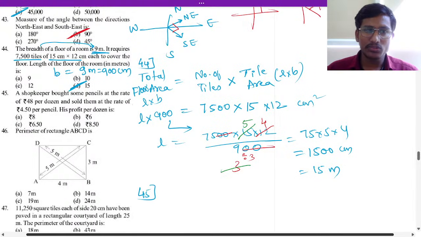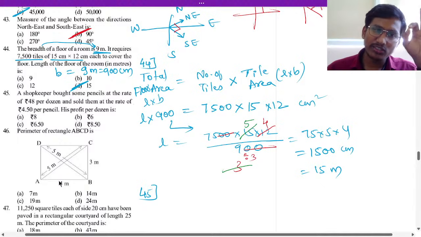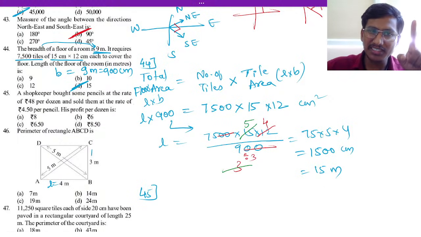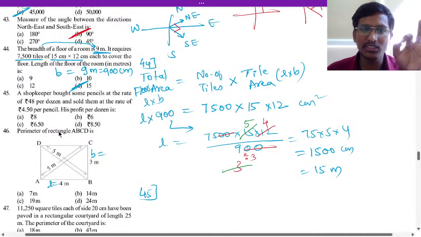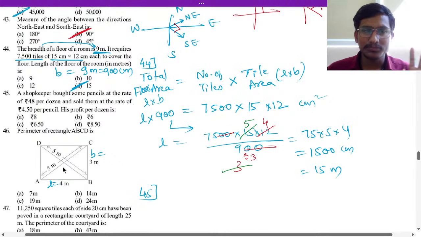So 45th question here. Perimeter of the rectangle, we have to find it. They have given length, this is the length, 4 meter, and breadth is this, that is 3 meter. They have given you the diagonal to confuse you. Don't take it. Okay, so length is 4, breadth is 3 meter.